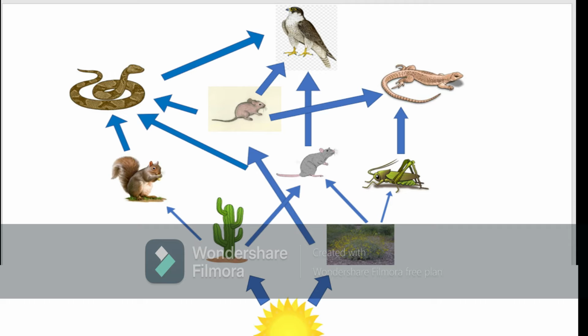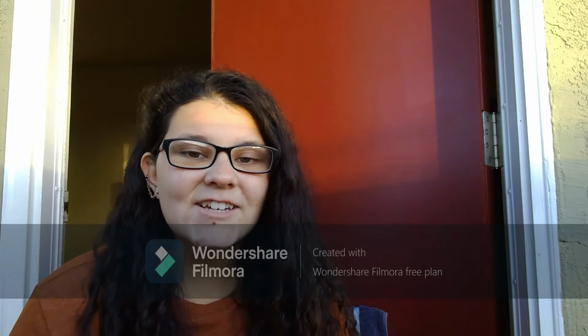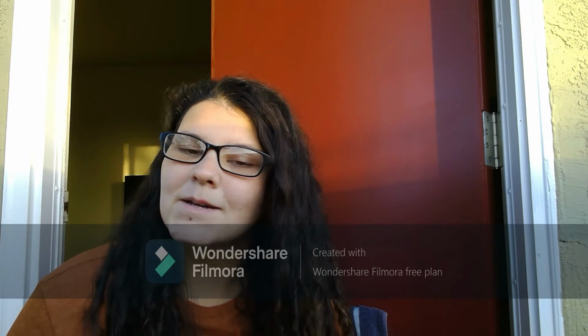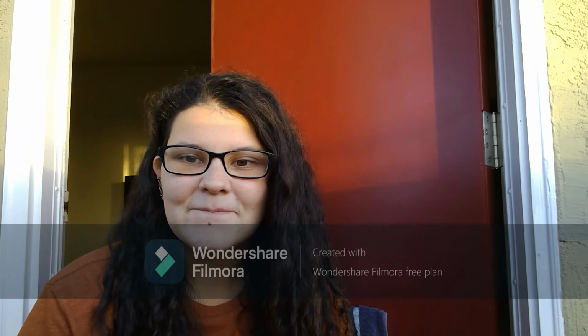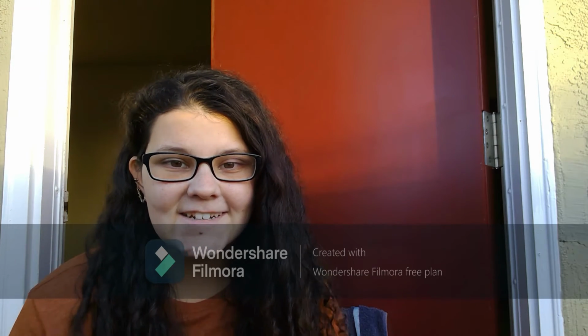The hawk is eating snakes, mice, and rats. We can also see that the snake is eating squirrels, mice, and rats. Can you tell what the lizard is eating? Can you tell what's eating the cactus? As we can see from that food web, there are a lot of interactions between the organisms in the environment, and everything is connected through the transfer of energy.